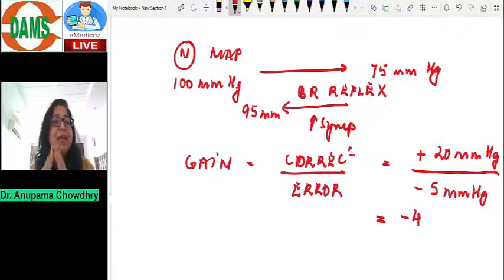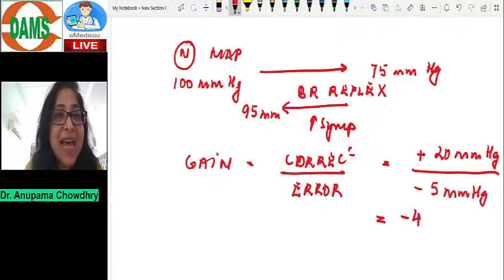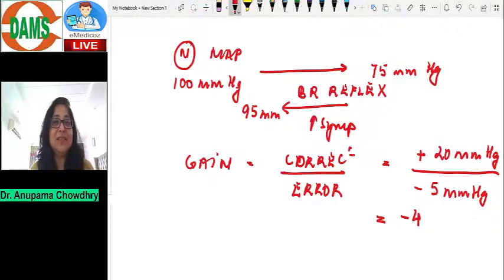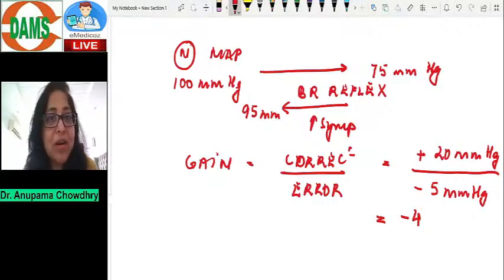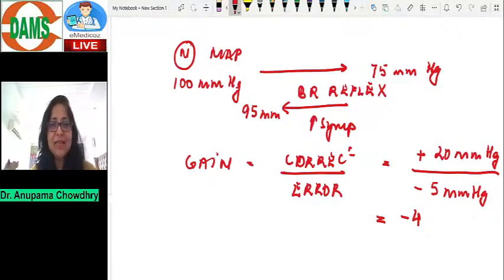Again, let me reiterate that the plus and the minus signs do not have a mathematical significance, right? The gain in both situations, I've told you, has been minus 4. Again, in some books, sometimes the sign is not given. It only says the gain is 4. That's also okay, isn't it? Because like I said, there is no mathematical significance here.